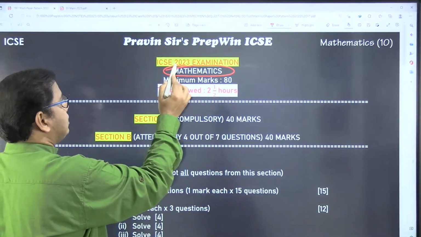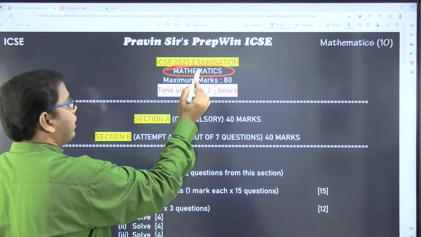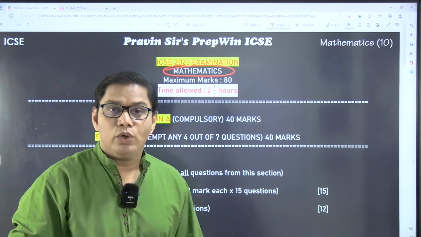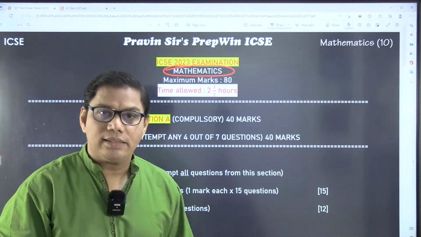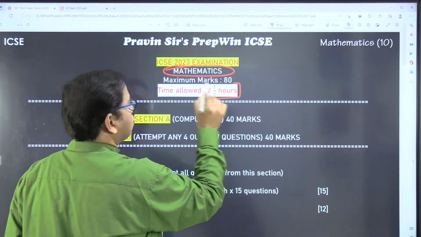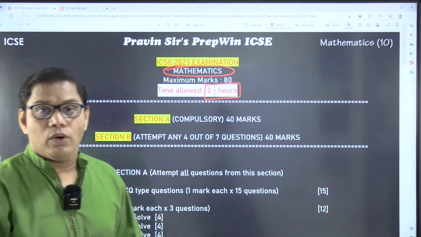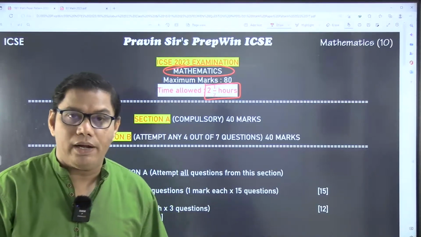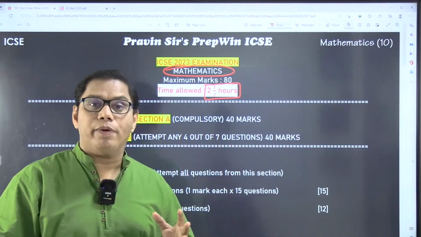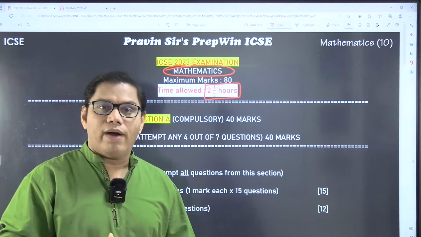So this is ICSE 2023 examination. Subject is mathematics. Maximum marks is 80, and the time limit given for this paper is 2.5 hours. Always this is a complaint from the students that they find the maths paper lengthy. Why do they find it lengthy?